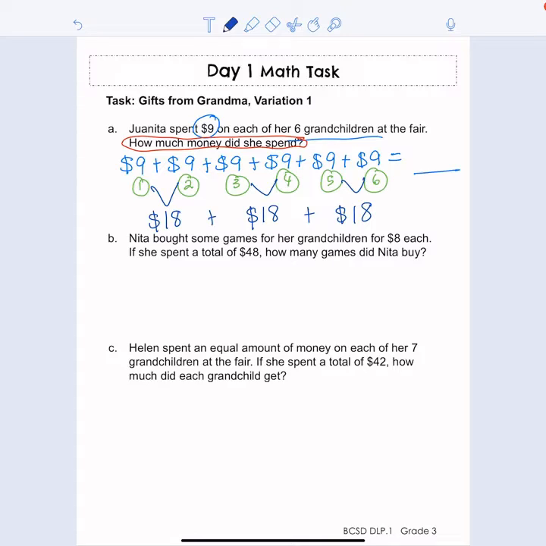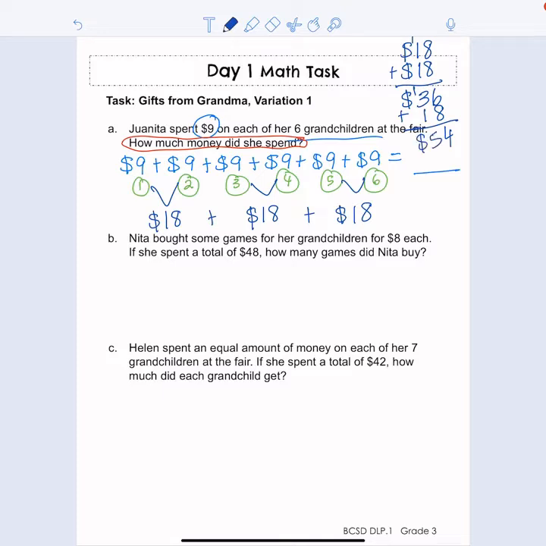So I'm going to write these vertically over here where I have some extra space. Doesn't matter where. 18 plus 18, 8 plus 8 is 16. I'm going to regroup up here. 1, 2, 3. Okay, so that's $36, and I've got to add 18 more. So 8 plus 6 is 14, regroup. And then 3 plus 1 is 4, plus another 1 is 5.